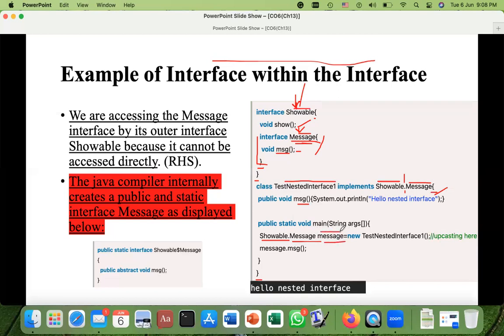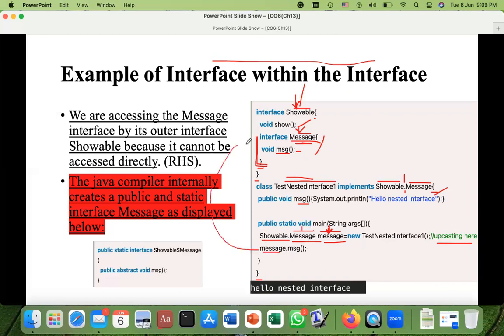This is the name of the object. And this object has the type Message. And this Message is available where? In the Showable interface. So this is how you can declare the object, okay? And the right-hand side is what? New TestNestedInterface1, which is the name of the class. This is called upcasting, okay? Now we can access with this object whatever is available in this interface. And here message.msg. So this message is the object which has the type Message.